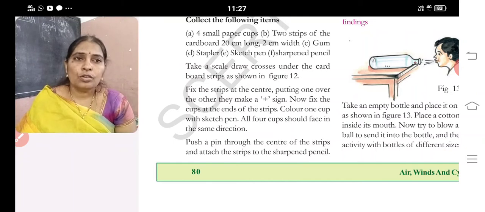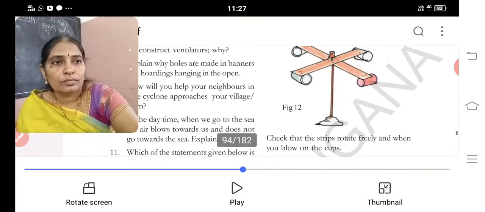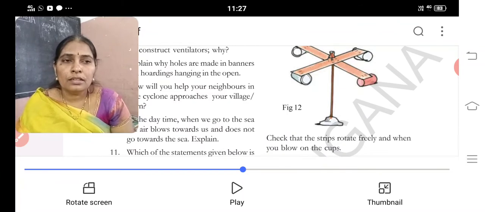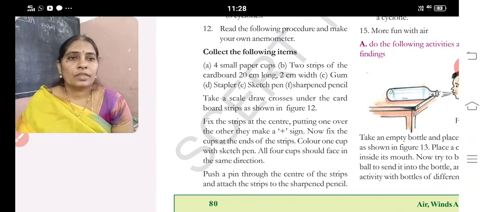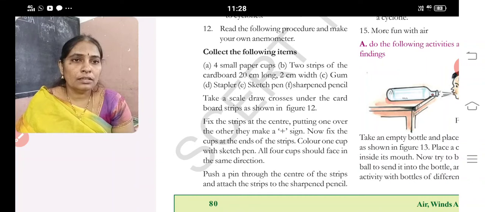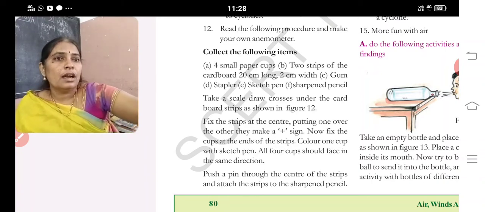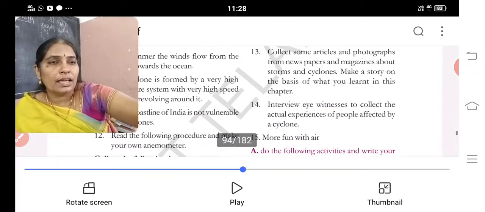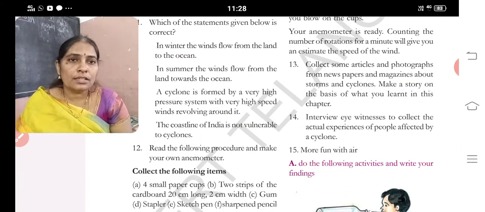Take a scale, draw crosses under the cardboard strips as shown in the figure. Like this, you have to draw. Fix the strips at the center, putting one over the other, making a plus sign. Draw the cross under the cardboard strip as shown in the figure, and make a hole at the center. You fix the strand.